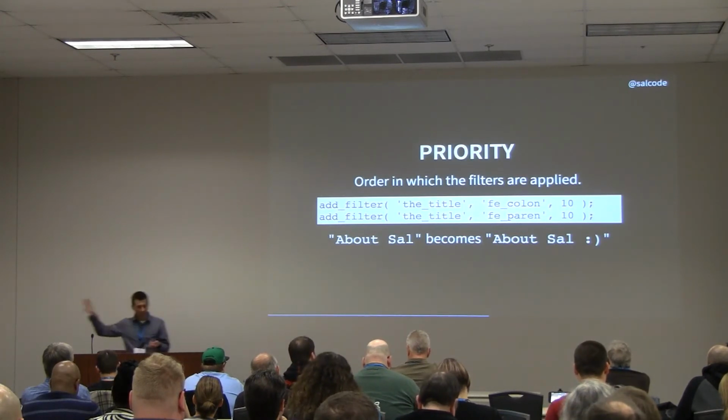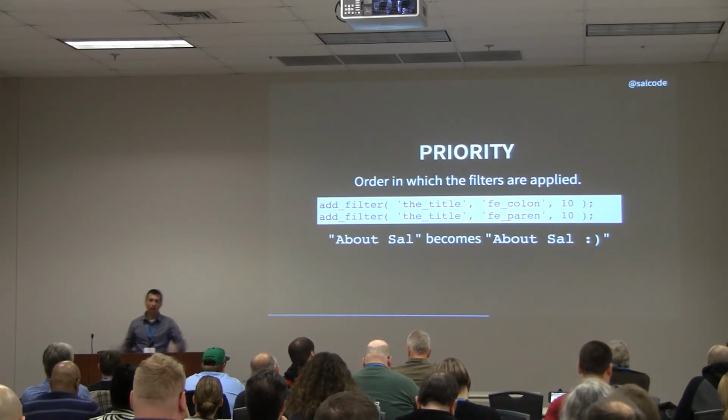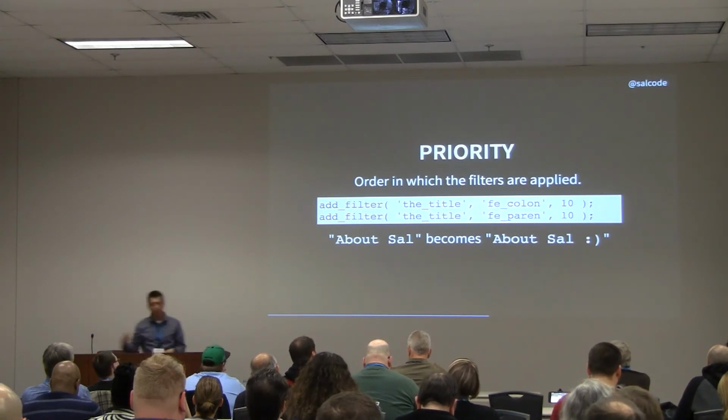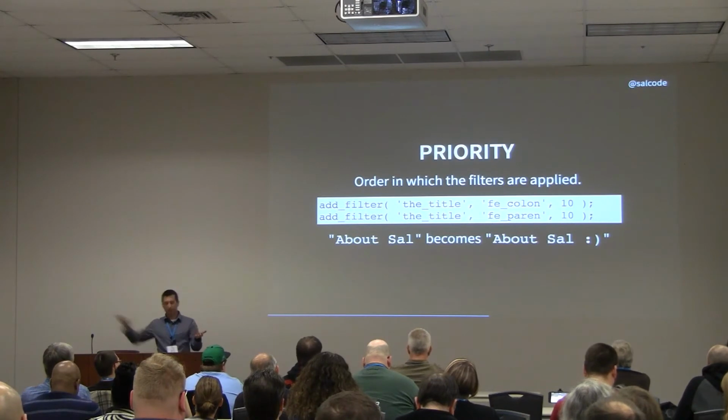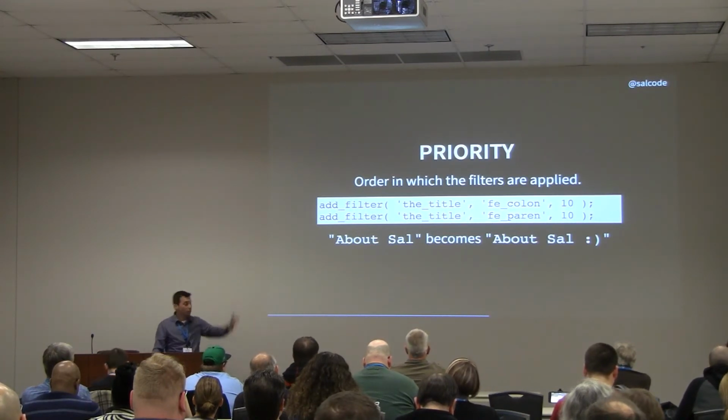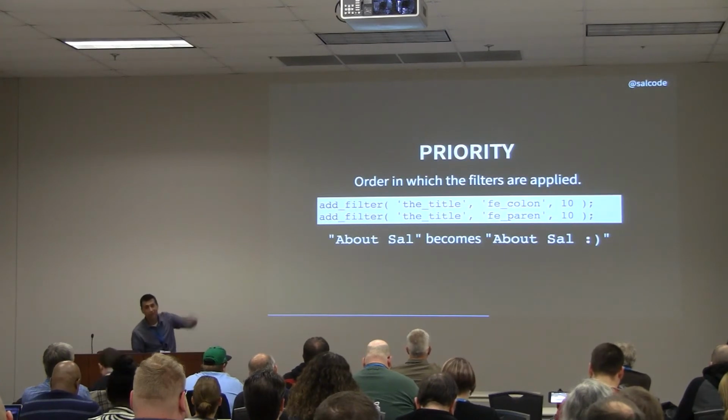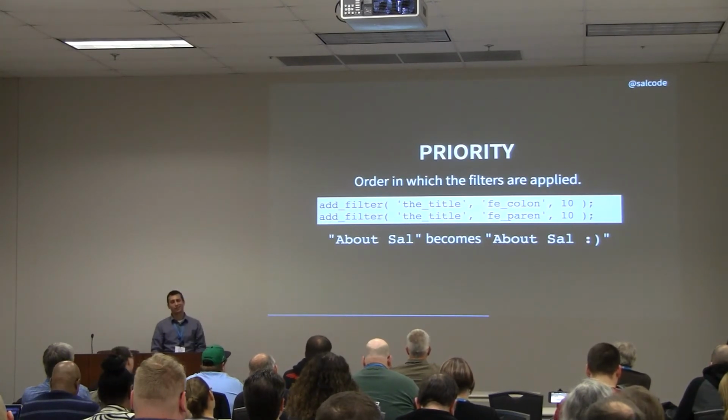So we've got this title. That's the cutout we're going with again. Title comes out of the database, coming down the tube, and I have dropped in colon function and parenthesis function. So it's coming in, I get to the first one, I add a colon, the second one I add a parenthesis, and then it comes out. So you can see up here, I've got a colon and a parenthesis, and it looks like a smiling face. Aww.